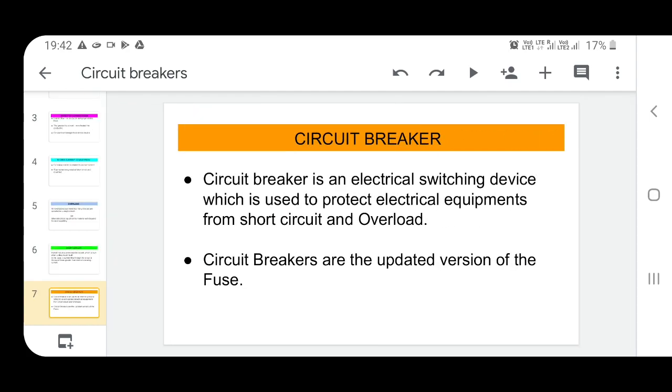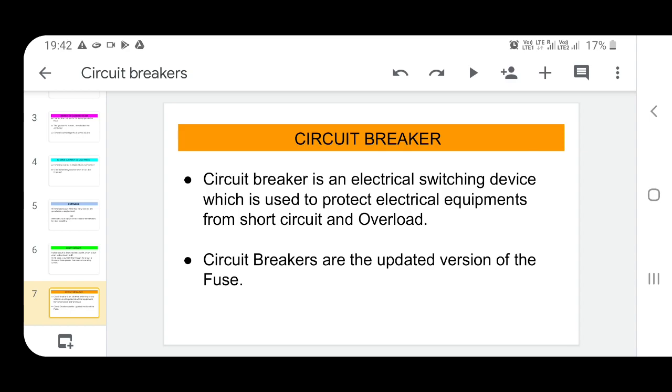So now we will come to the circuit breaker. Why is a circuit breaker needed? Because of the above two terms we already discussed: overload and short circuit. These are the two big problems, because if they happen, overcurrent starts to flow, and this overcurrent comes directly to our home appliances, means washing machine, AC, fan, tube lights, any appliances.